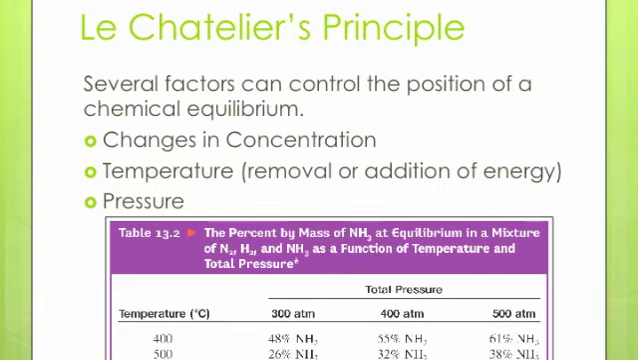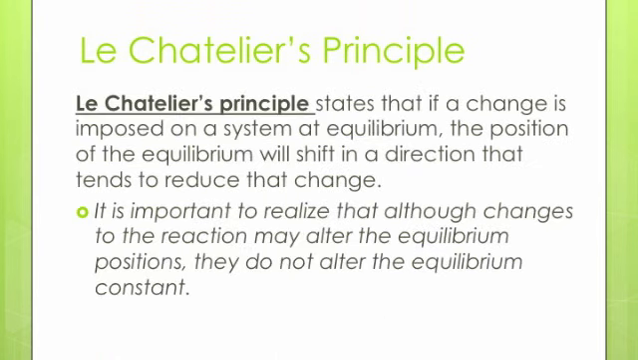The first, change in concentration. The second, temperature change. And thirdly, pressure change. It is very, very important to remember in this section, only a change in temperature changes the equilibrium constant K. All the other changes that we talk about only change positions of the reactants and the products, but they do not change the constant.